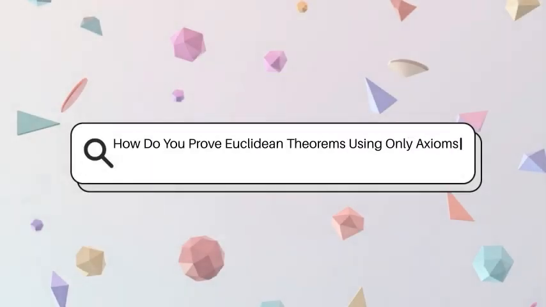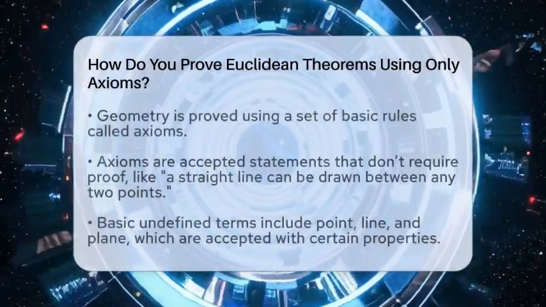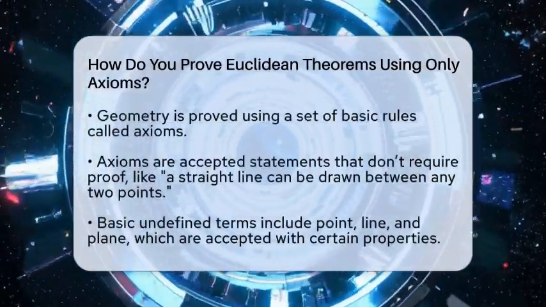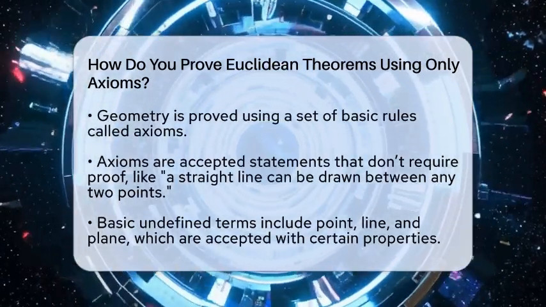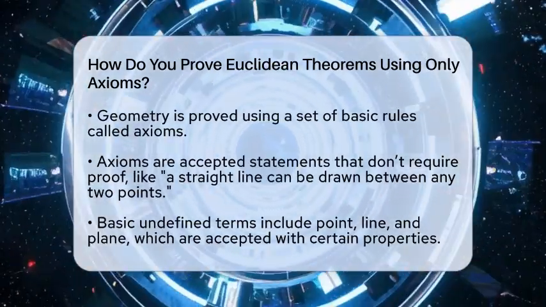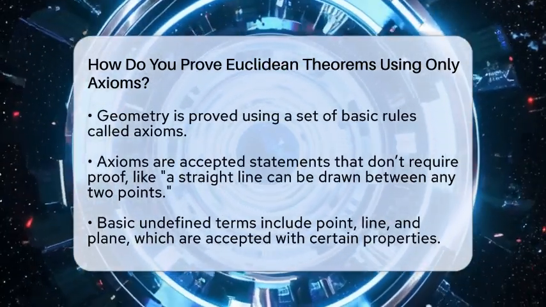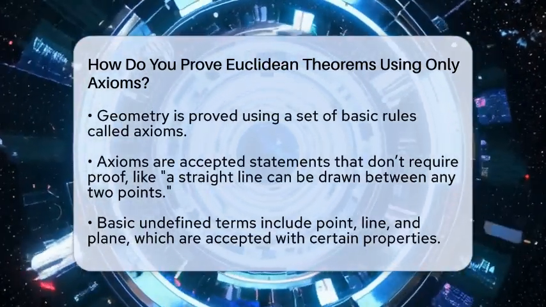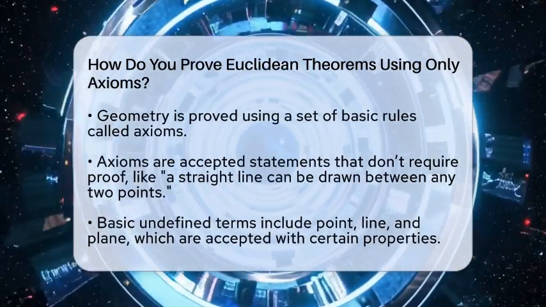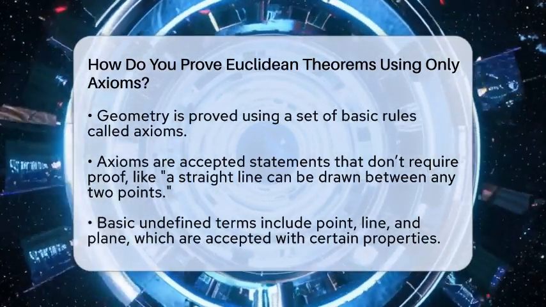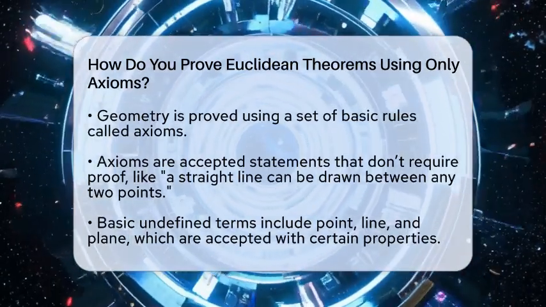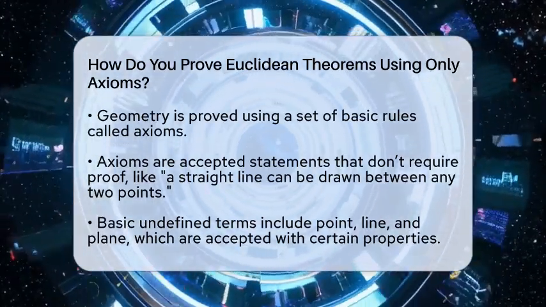How do you prove Euclidean theorems using only axioms? Imagine building a giant puzzle where every piece fits perfectly because you follow a set of simple rules. That's how Euclidean geometry is proved using only axioms. These axioms are basic statements we accept without proof, like a straight line can be drawn between any two points. They are the foundation of everything else we prove in geometry.